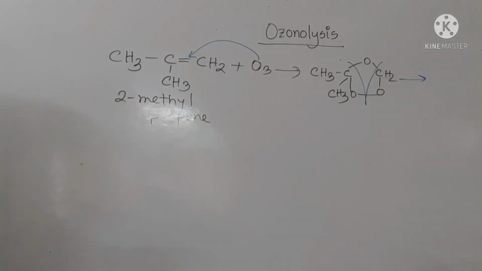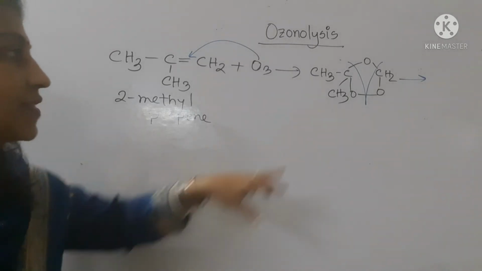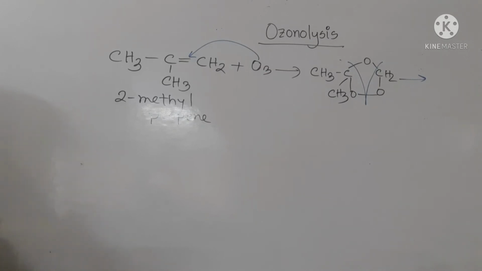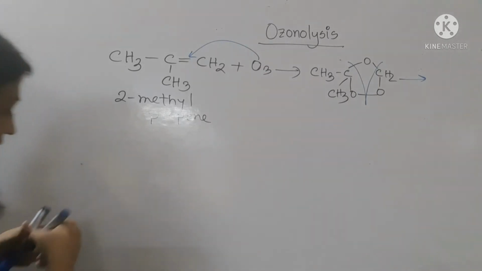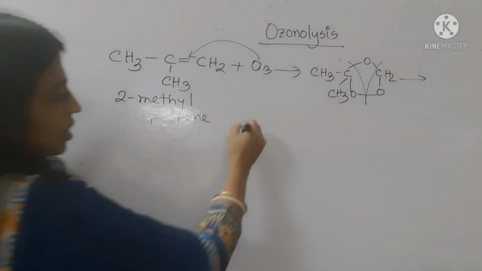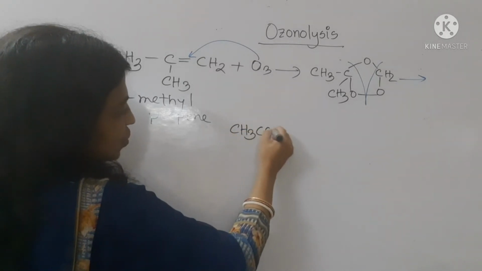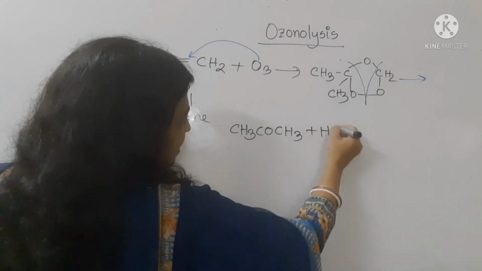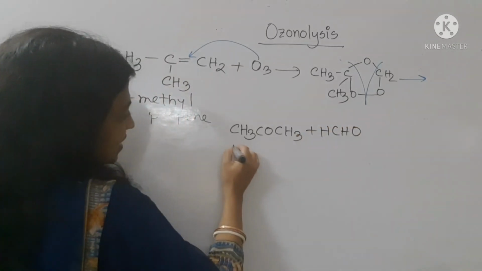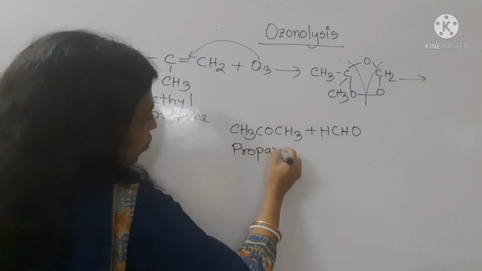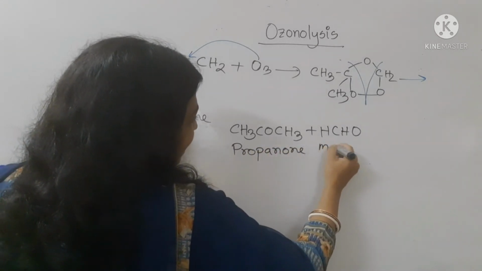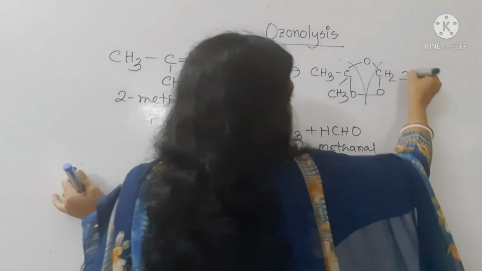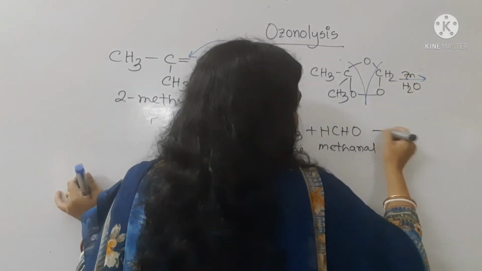So on one side of the bond, you have seen CH3 CO CH3, it is a ketone. And on the other side there is CH2O, that means HCHO. So one is propanone, and another one is methanal. This happened in the presence of zinc and water. So another product is zinc oxide.